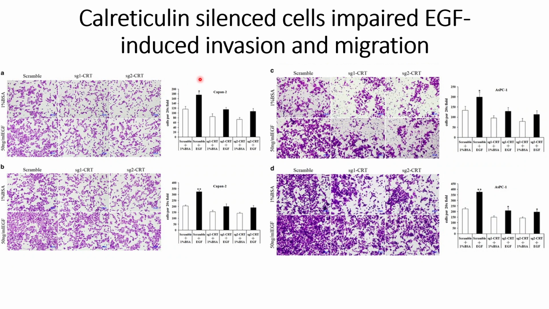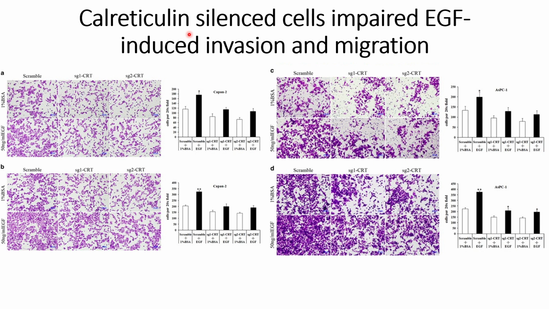In this video, we will discuss how calreticulum silenced cells impair EGF-induced invasion and migration. Previously we have seen that calreticulum affects the EMT transition, and we have seen this from the difference in the bright-field images between the scrambled cells and the calreticulum silenced cells, and also the effect on the signaling pathways that are upregulated by EMT.